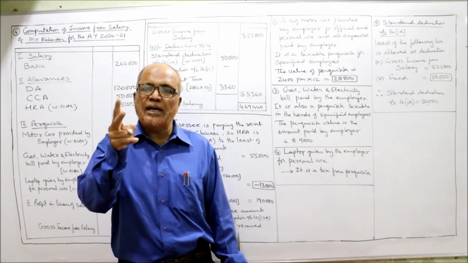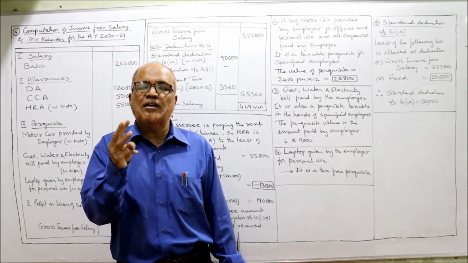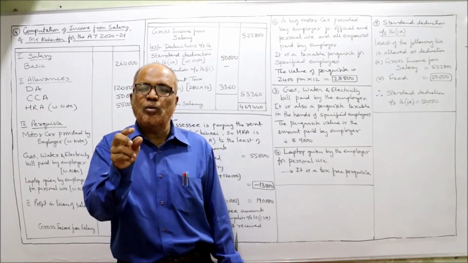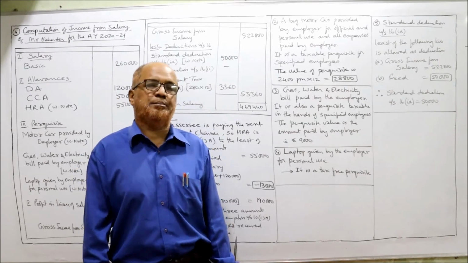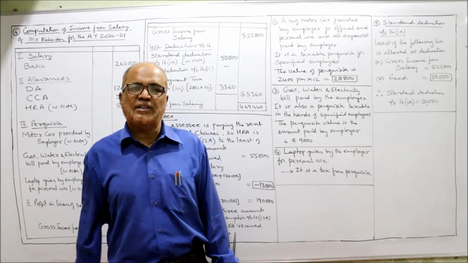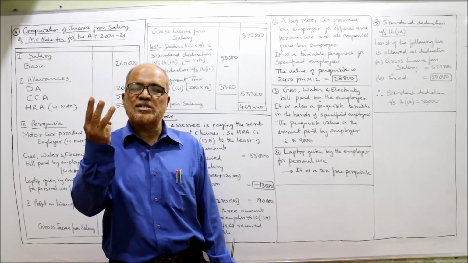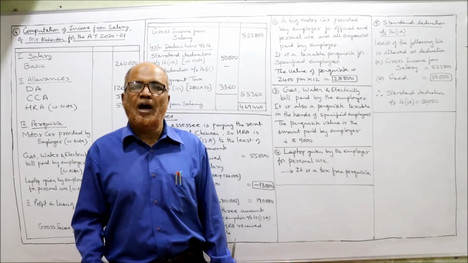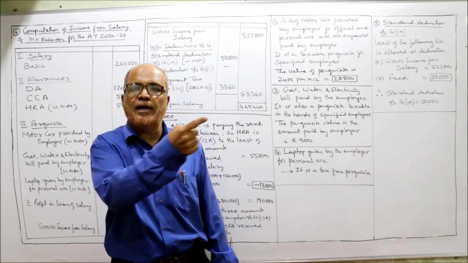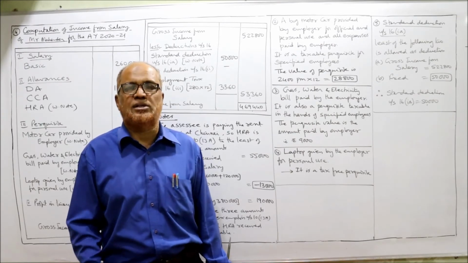Second, an employee shareholder holding more than 20% of shares. Third, an employee whose salary income is more than 50,000 per annum. If any one of these three conditions is satisfied, then he will be called a specified employee. And for a specified employee, motor car is a taxable perquisite.